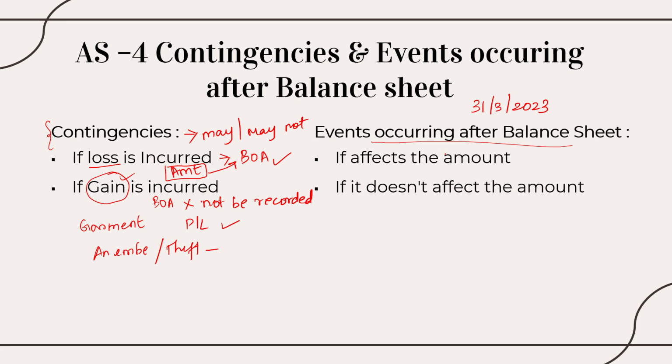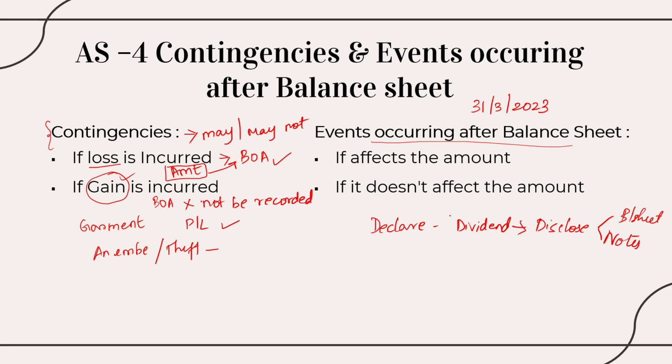So after this date, I am declaring a dividend, right? What am I supposed to do? I am supposed to disclose it in my balance sheet as well as in my notes to accounts.